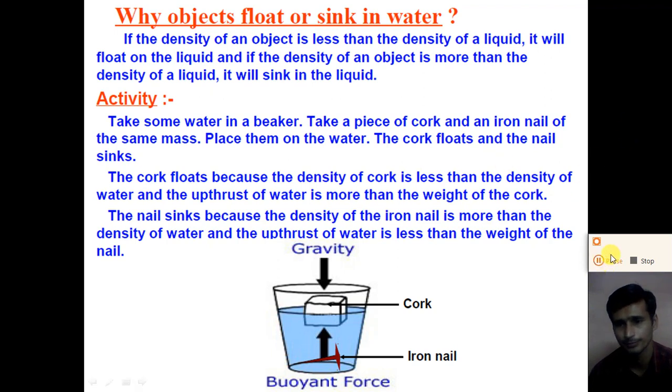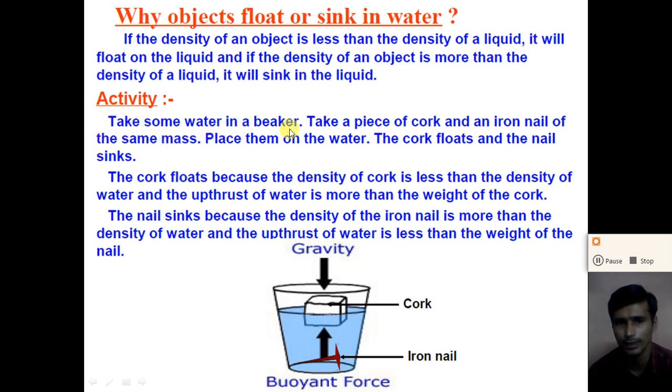So dear student, understand: when the density of the object is more than the density of the liquid, it will sink in the liquid, or when the density of the object is less than the density of the liquid, it will float on the liquid. In the case of water and a plastic bottle, the density of the plastic bottle is less than the density of the water, so we can say that the plastic bottle floats on the water. So let us take an activity to understand that.